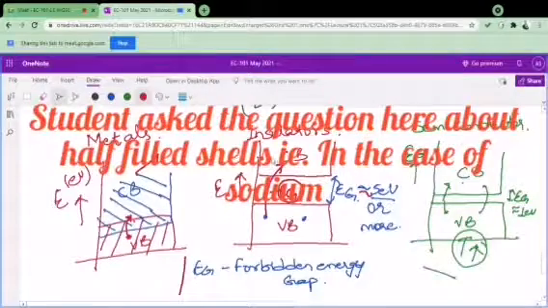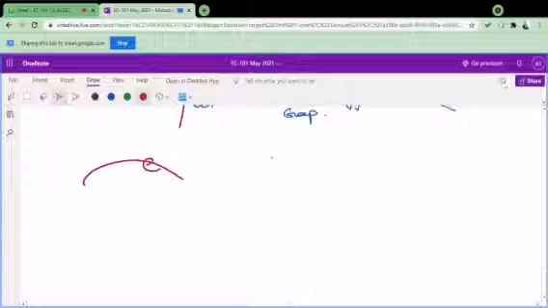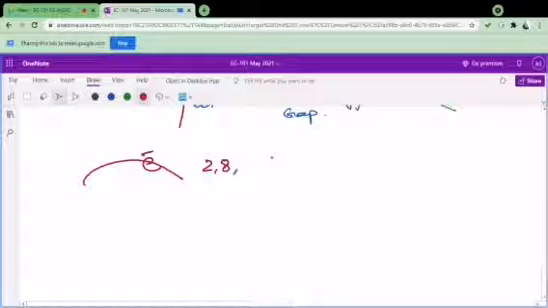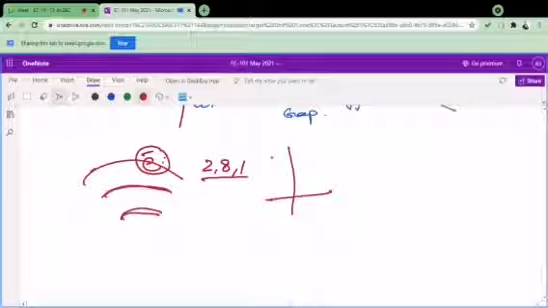Now you have taken an example of sodium, which has valence electron 1. It means the shells it has, I guess, are 2, 8, 1. This is the configuration of sodium. In this case, I again have three levels, and the outermost level has only 1 electron. This energy level will be there in a single atom, this one in a single atom, and this will be the third energy level in a single atom. So again I get 3 energy levels.